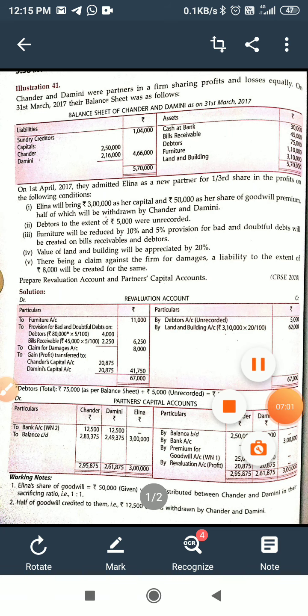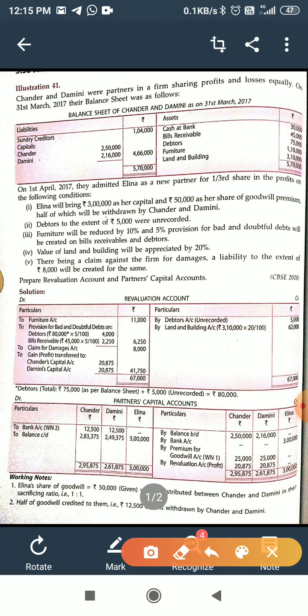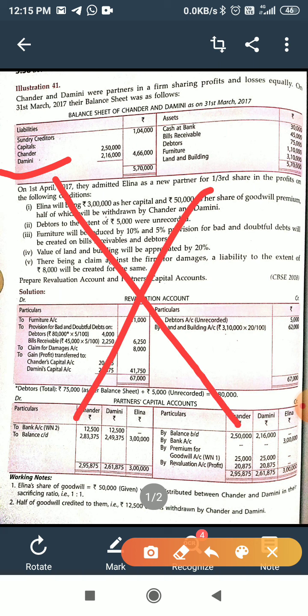In the capital account, first of all enter old capital. Chandar 2,50,000 and Damini 2,16,000 entered on the credit side, means all liabilities are entered on this side, and all transactions related to partners' names are entered on this side and the credit side.